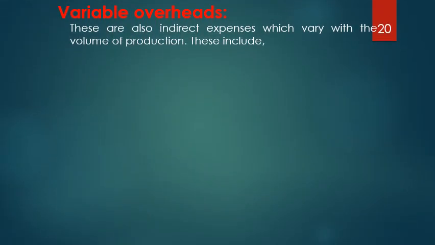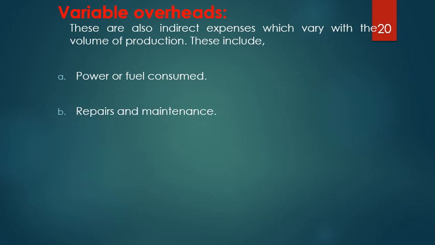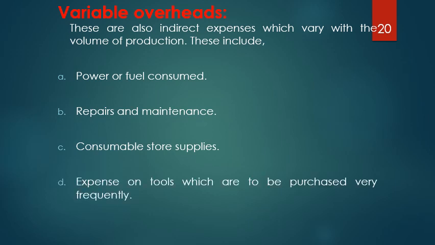Variable overheads vary with the volume of the production. For example, power or fuel consumed. The more time I run a machine, the more electricity charges. Repairs and maintenance, consumable store supplies, expense on tools which are to be purchased very frequently. If I turn more, the tool will undergo more wear and tear. Then I may have to use more number of tools. So that will shoot up the variable overheads.